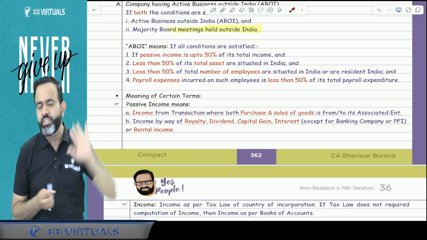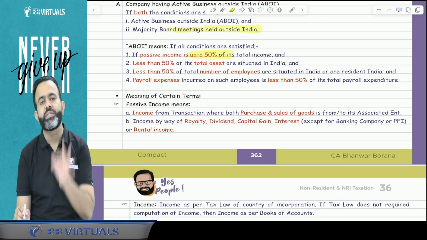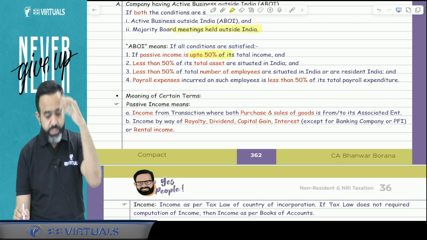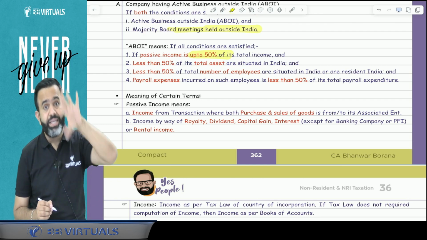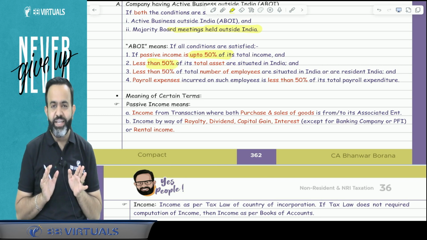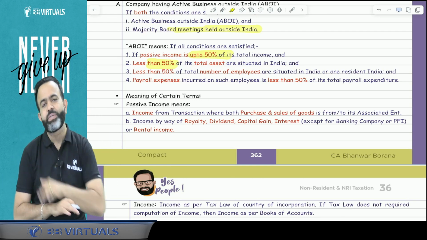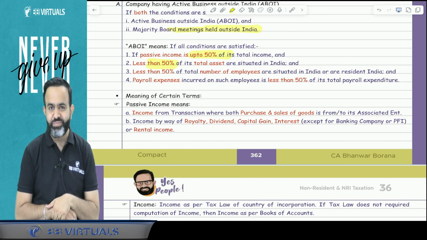So here, the first condition of the ABI test is that passive income should be within the limit of 50% of total income. Now the second condition is that in total assets, less than 50% of assets should be situated in India. So whatever the total asset of that company, less than 50% of that asset should be situated in India.